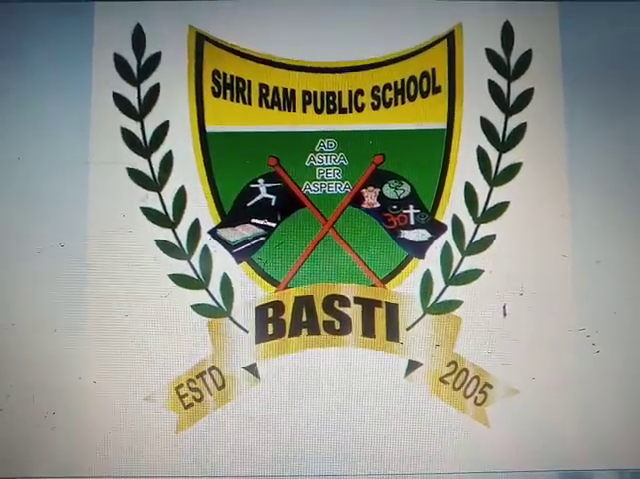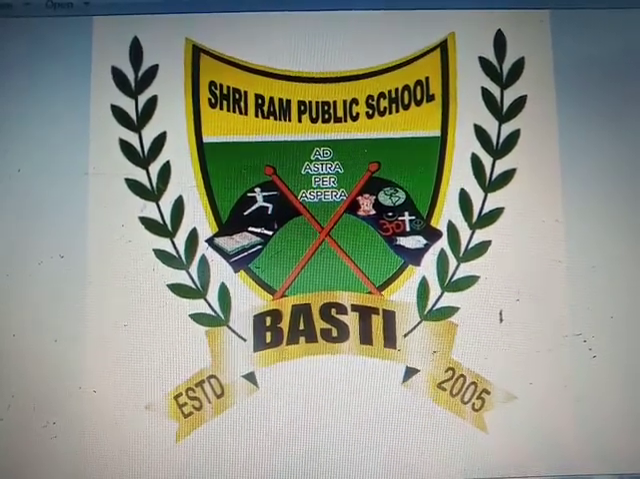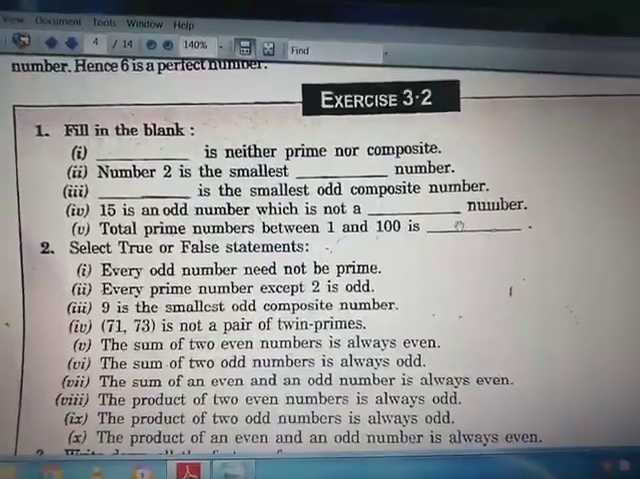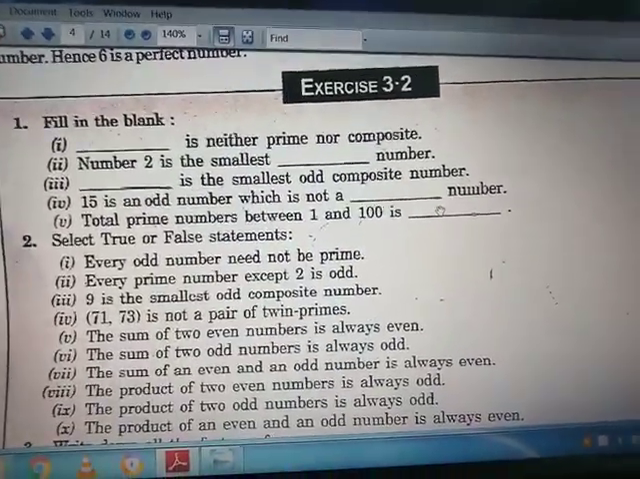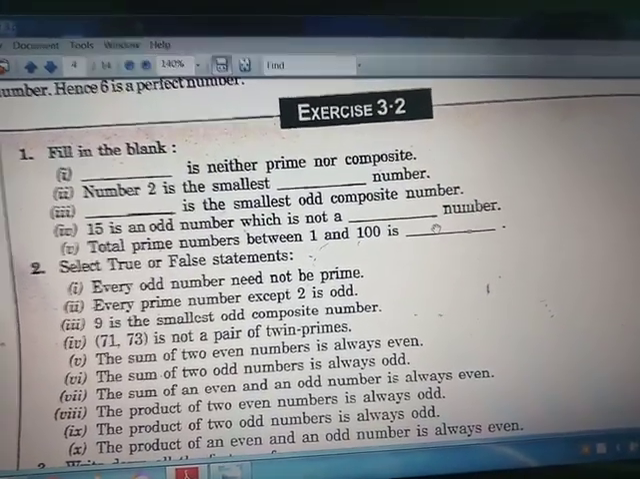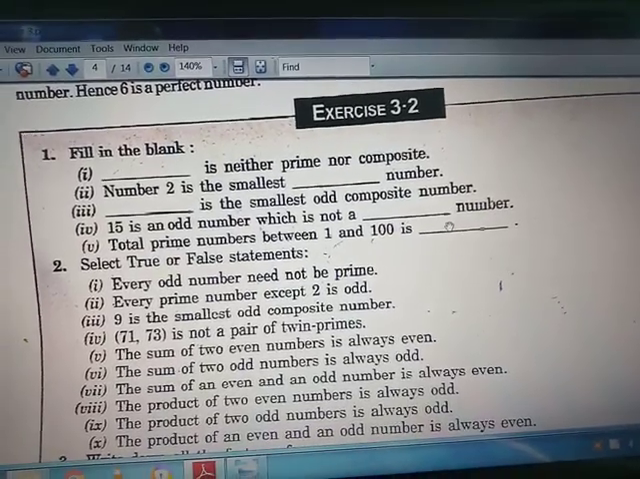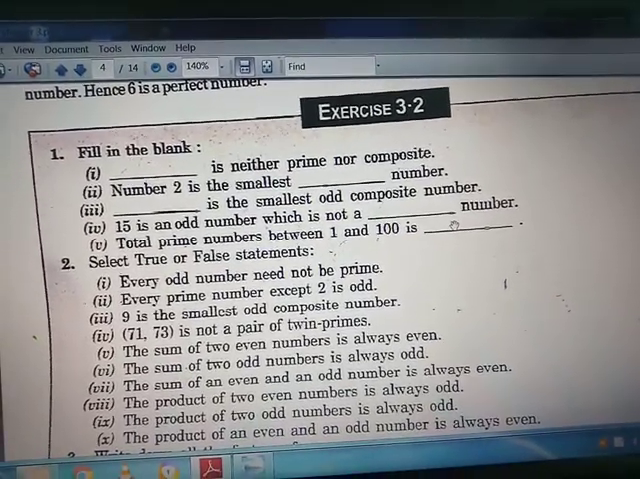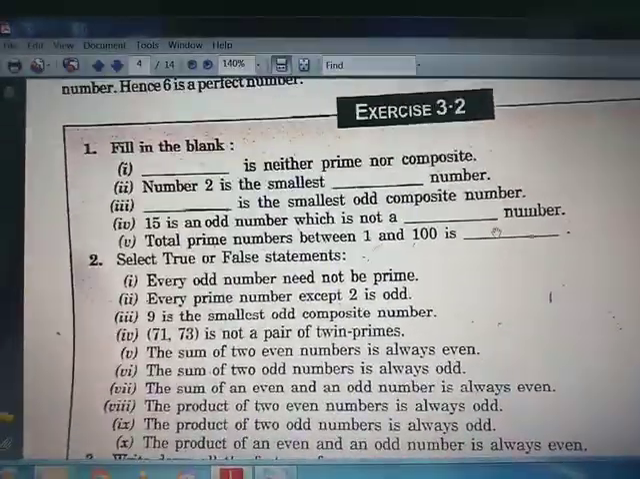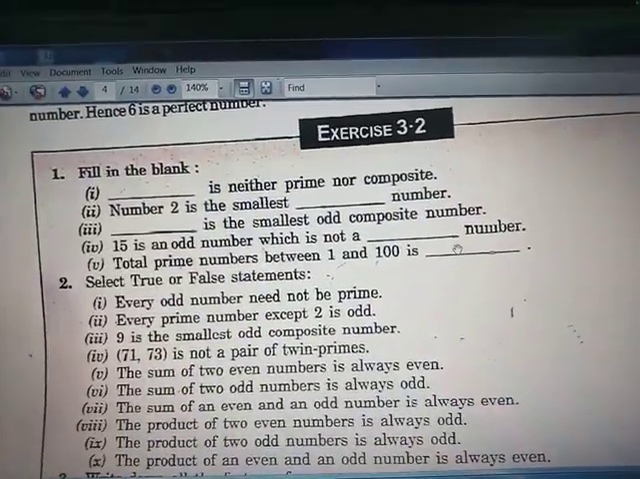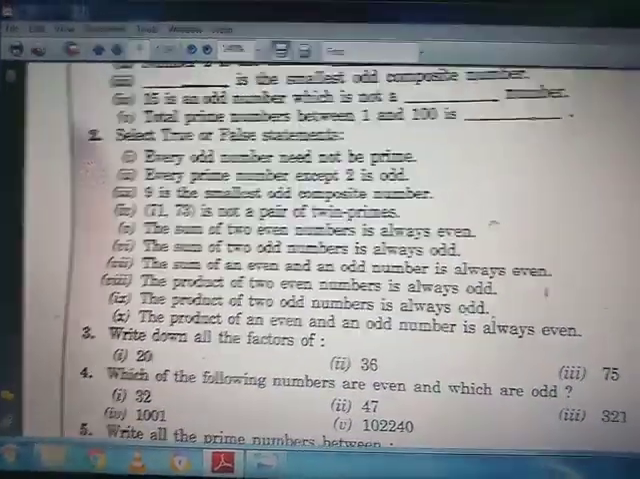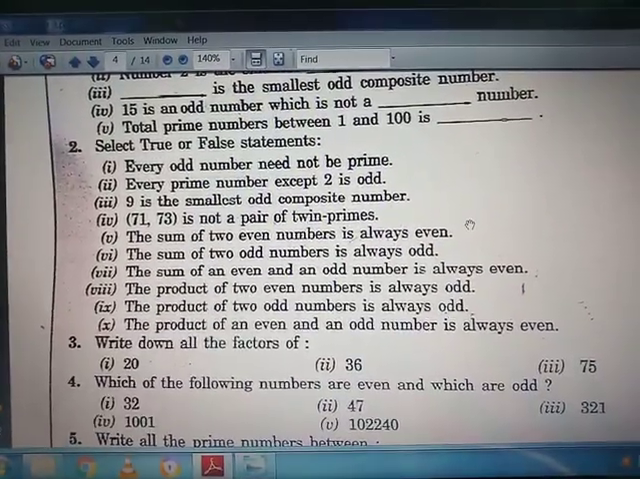Okay. So in the previous video we solved exercise 3.1, and we also went through exercise 3.2, in which we solved several questions, the fill-ups and other questions. Now the second question, that is true and false, was your assignment work, and I had told you that I will explain the true and false in the next video. So we are here with this true and false. We will go through each and every part of it.